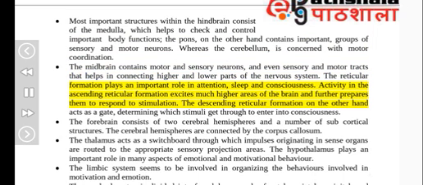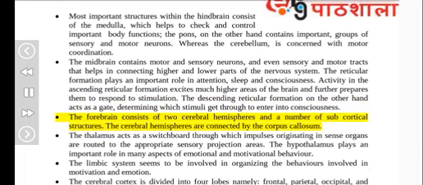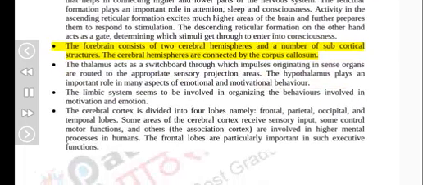Activity in the ascending reticular formation excites much higher areas of the brain and further prepares them to respond to stimulation. The descending reticular formation on the other hand acts as a gate, determining which stimuli get through to enter into consciousness. The forebrain consists of two cerebral hemispheres and a number of subcortical structures. The cerebral hemispheres are connected by the corpus callosum.